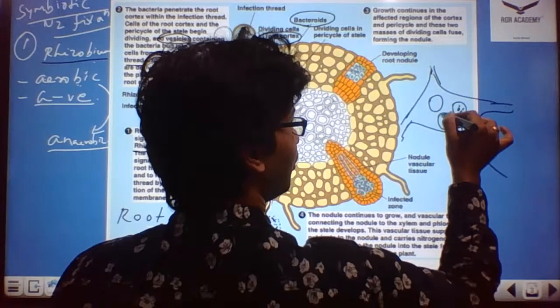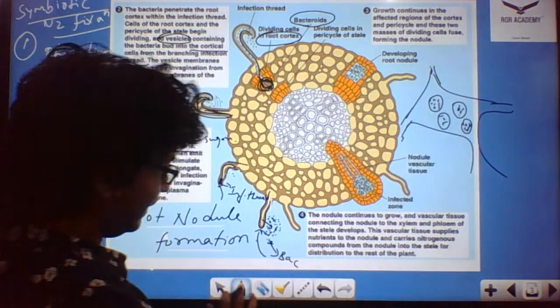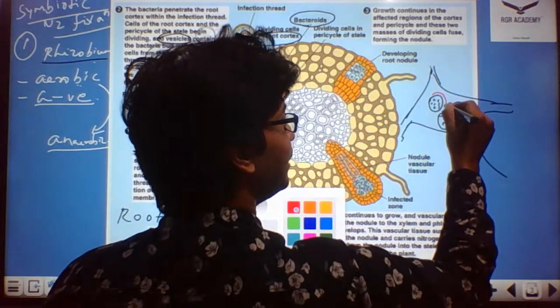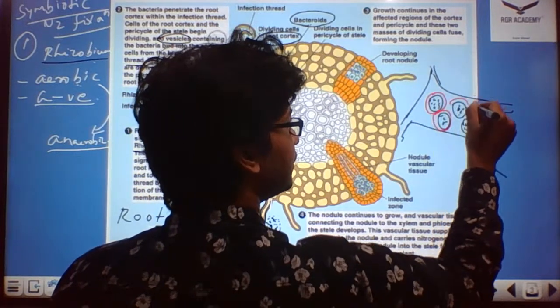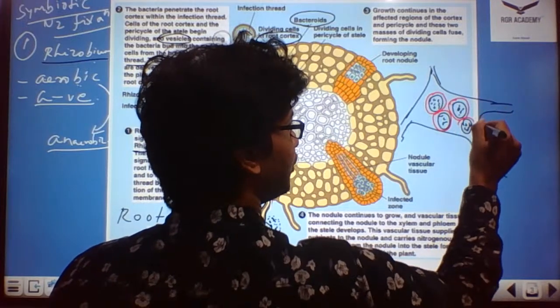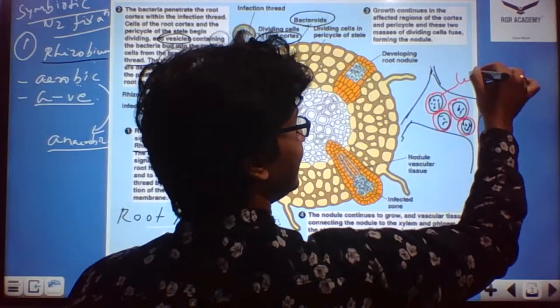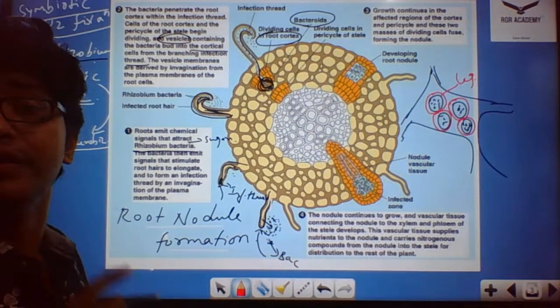And these bacteroids are surrounded by a slender layer. This is called leghemoglobin, which surrounds the bacterial formation. This leghemoglobin, which forms inside, acts like a scavenger of oxygen.